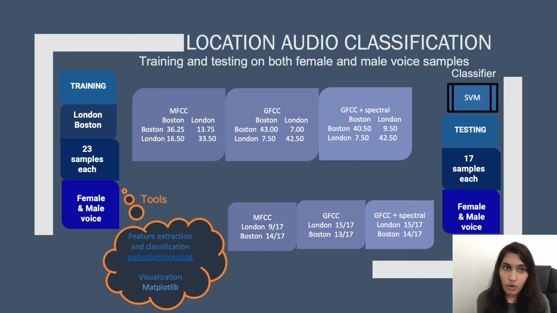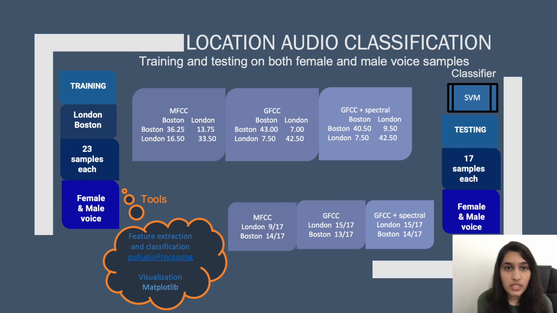We test first with MFCC features, and we are now able to correctly classify from the testing data 9 out of 17 samples for London and 14 out of 17 for Boston. These numbers definitely look better than what we saw previously when our training data set only contained female voices. Now that our training data set is more representative, we see model improvements and the MFCC feature doing better for the entire model.